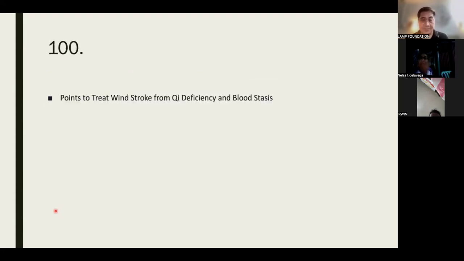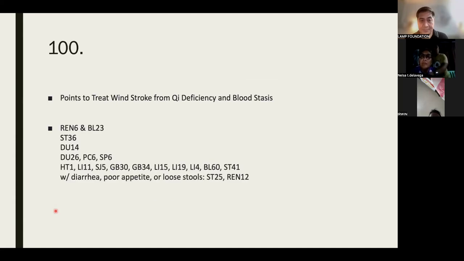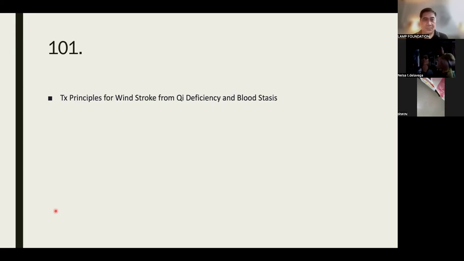Points. REN 6, bladder 23, stomach 36, DU 14, DU 26, PC 6, spleen 6, heart 1, LI 11, Sanjiao 5, gallbladder 30, gallbladder 34, LI 15, LI 19, LI 4, bladder 60, stomach 41. If with diarrhea, poor appetite, or loose stools, you can use stomach 25, REN 12.